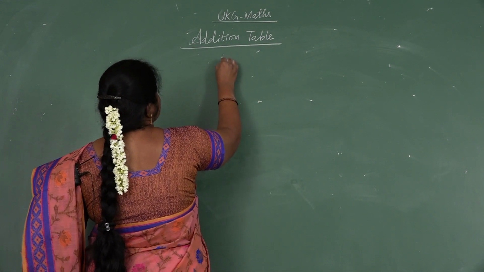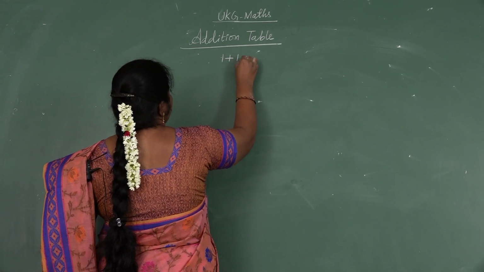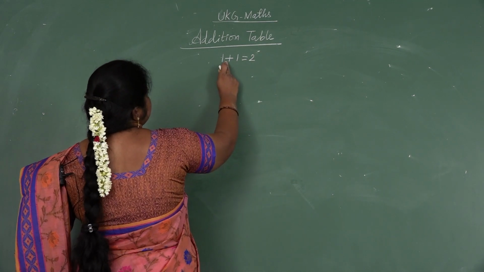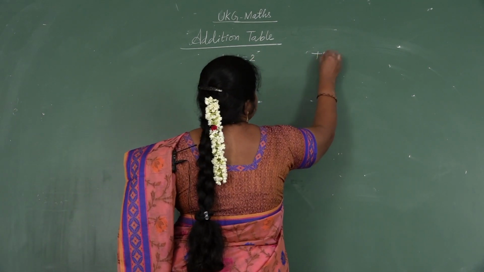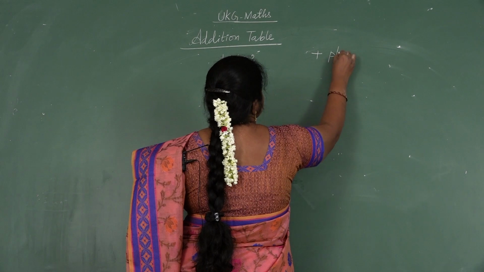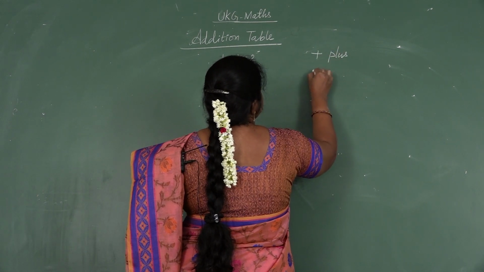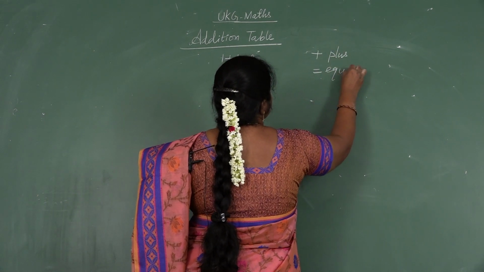First table. 1 and 1 more are 2. This is plus sign. Plus. The symbol is equal to.